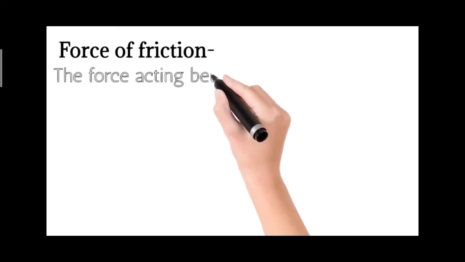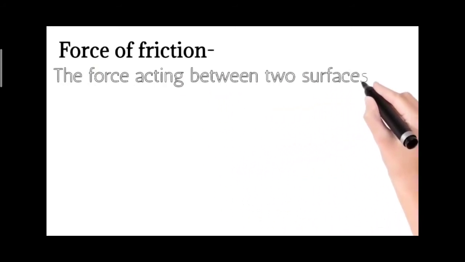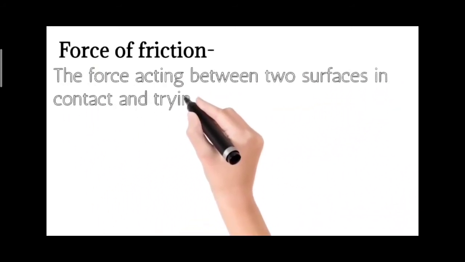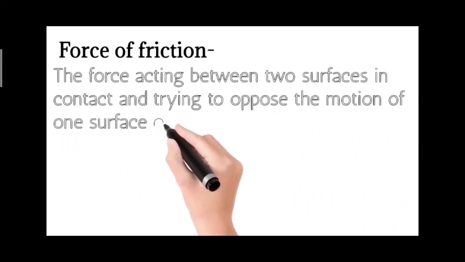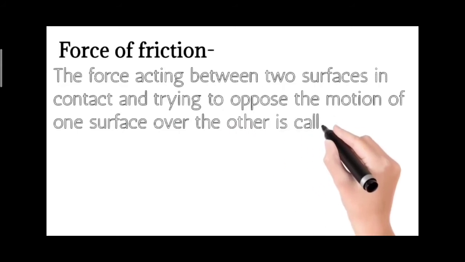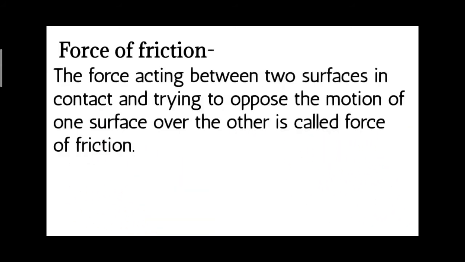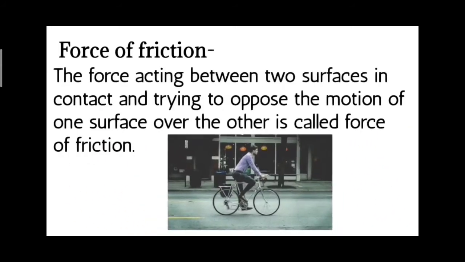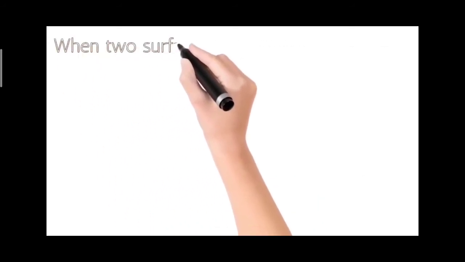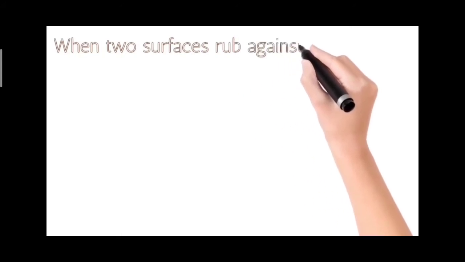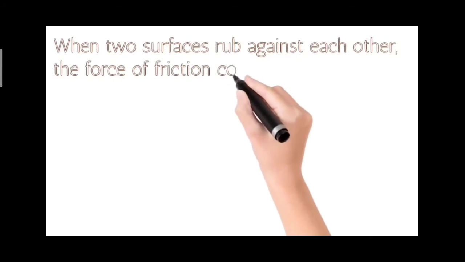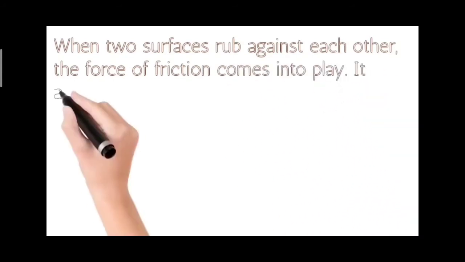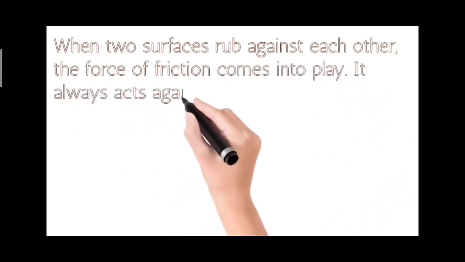Force of friction, or frictional force. The force acting between two surfaces in contact and trying to oppose the motion of one surface over the other is called force of friction. When two surfaces rub against each other, the force of friction comes into play.